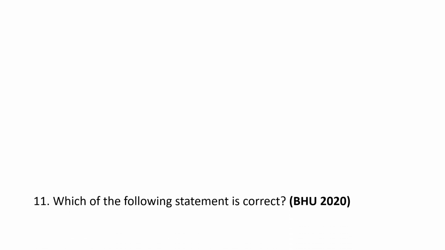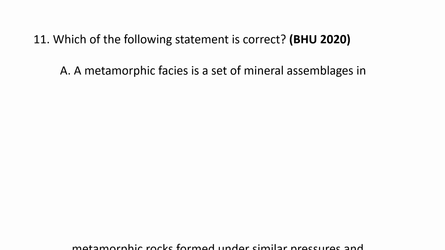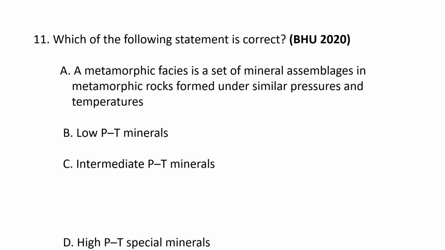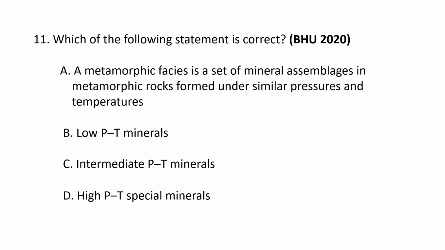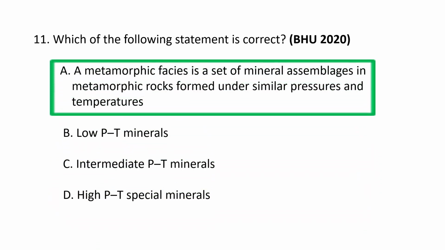Next question. Which of the following statements is correct? A. A metamorphic facies is a set of mineral assemblages in metamorphic rocks formed under similar pressures and temperature. B. Low pressure temperature minerals. C. Intermediate pressure temperature minerals. And D. High pressure temperature special minerals. So the option A is the correct option.